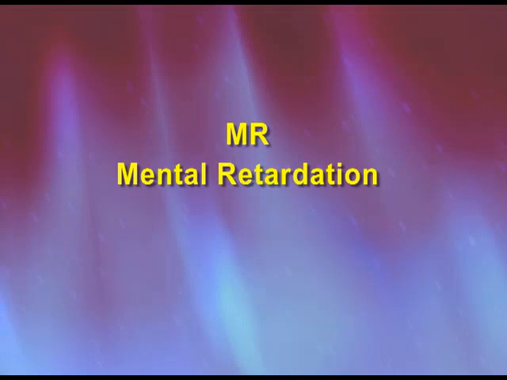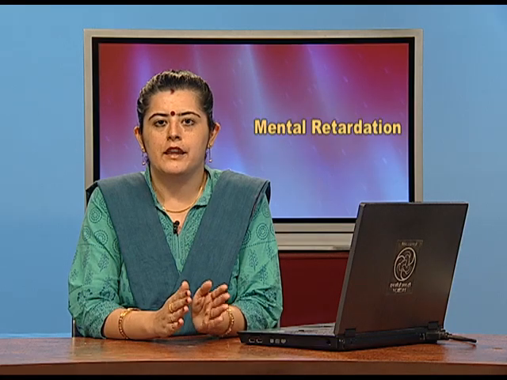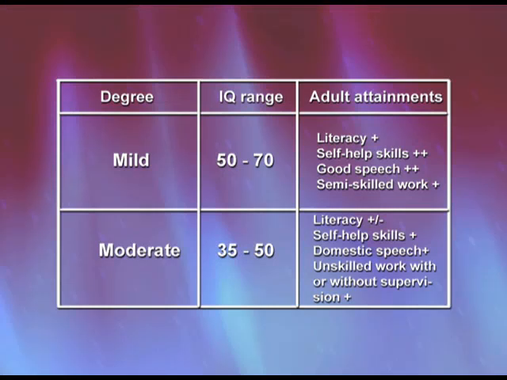Welcome students. Let's cover the various types, the various categories of mental retardation. First we have mild mental retardation. This category is from the IQ range of 50 to 70. So this is the first category, starting from 70 and going lower to 50.